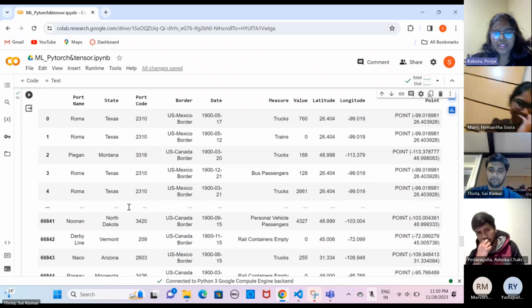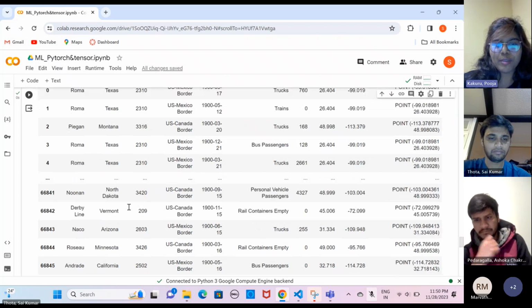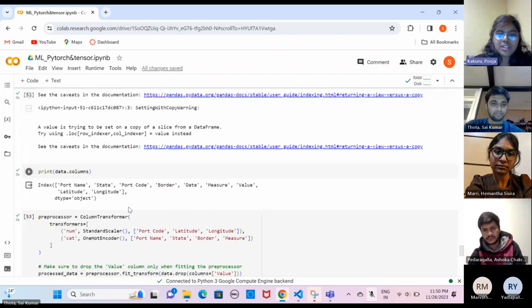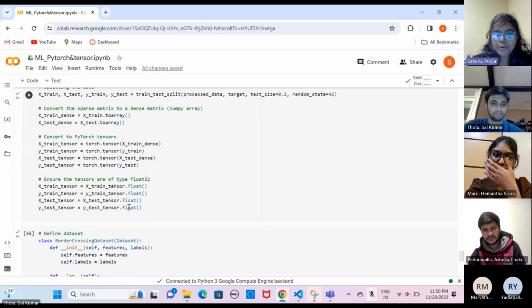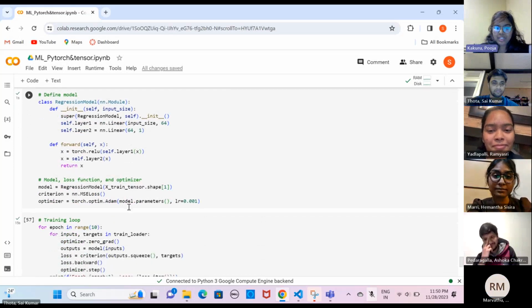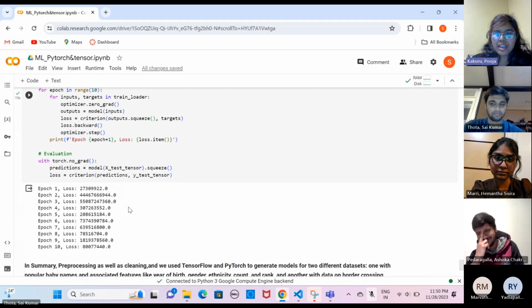And coming to the next code, it's model training by PyTorch, and this is the code explained in the model training and the pie chart. Here we are using many variables like port code, latitude, longitude, numerical and categorical columns, port name, state, border, measure, and value.